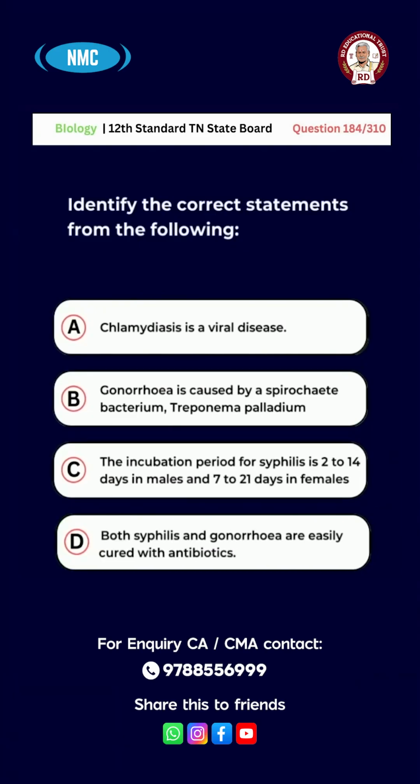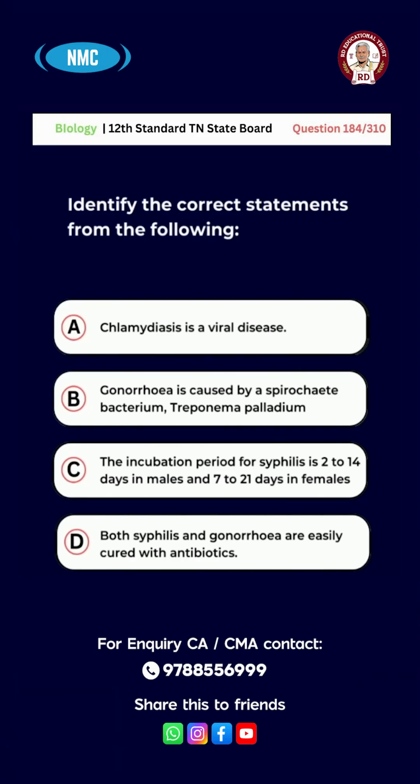Question number 184. Identify the correct statement from the following. A. Chlamydiasis is a viral disease. B. Gonorrhea is caused by a spirochete bacterium, Treponema pallidum.